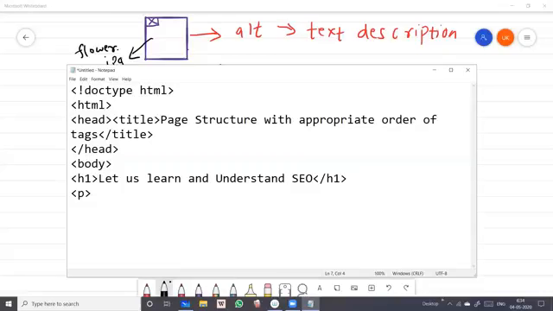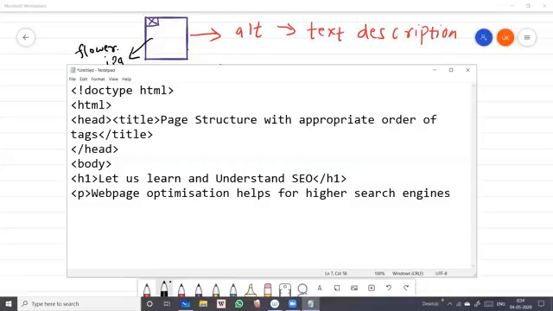In this I'm just writing one paragraph. Web page optimization helps higher search engines. One para. Then I'm going to use one B tag, that is the bold tag, to make a text bold.